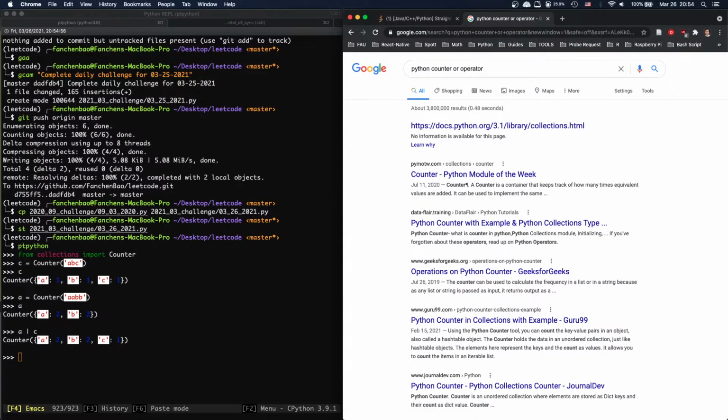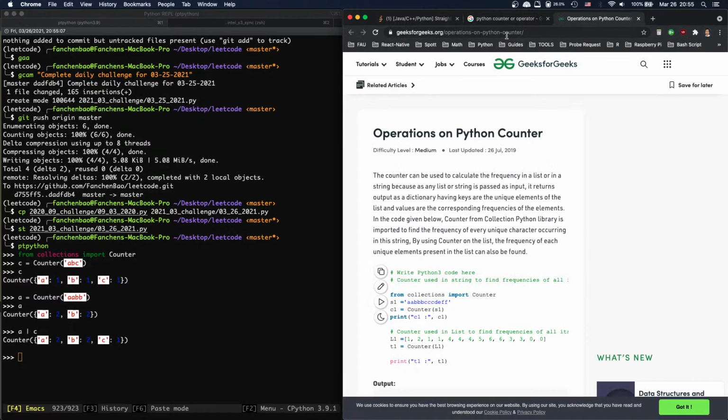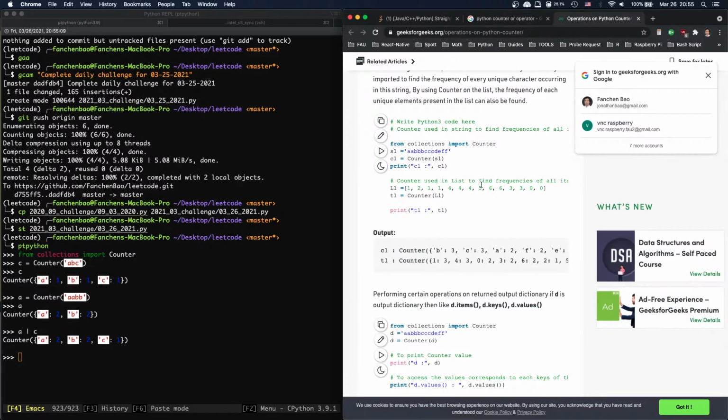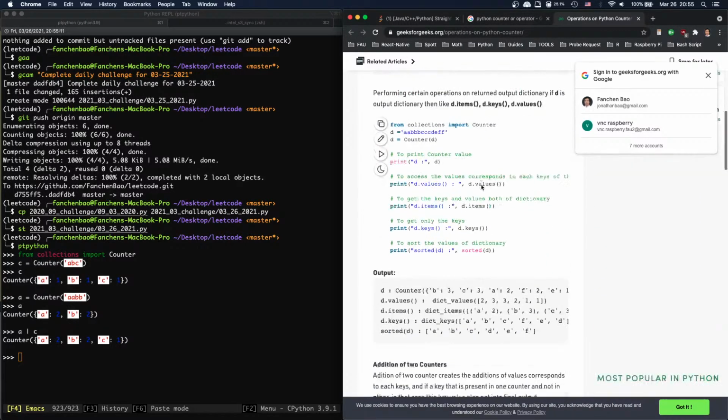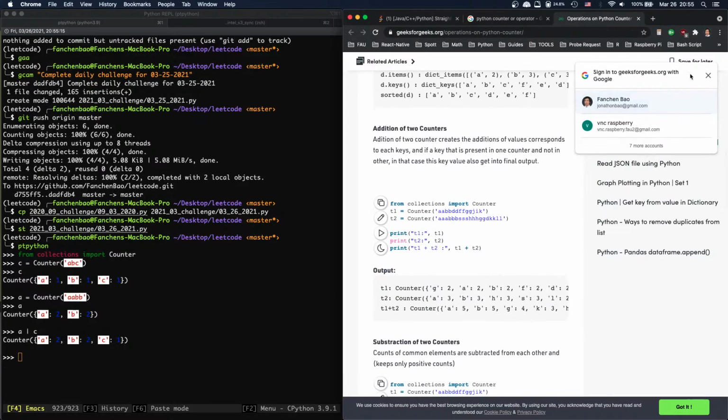Oh, dang it. No. I think we need to go to documentation, but let's take a look at this. They probably will provide something. Items like that, values, addition. Okay, I think they probably have addition of two counters.